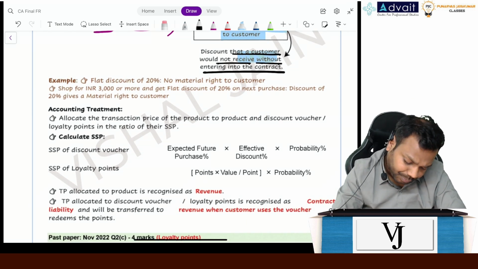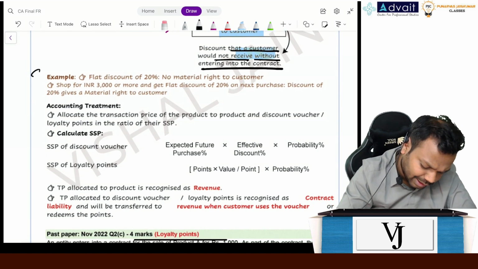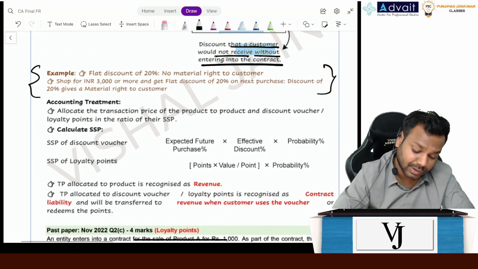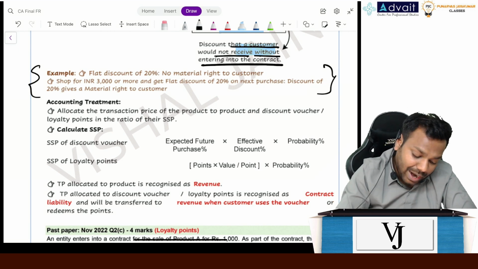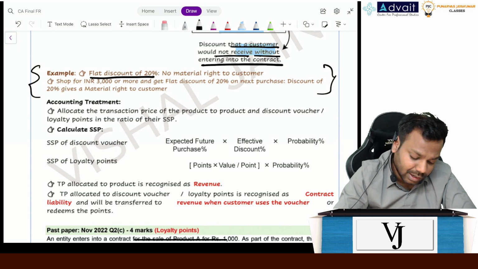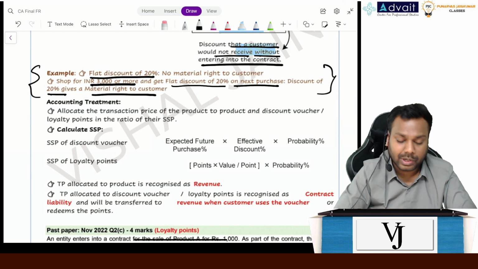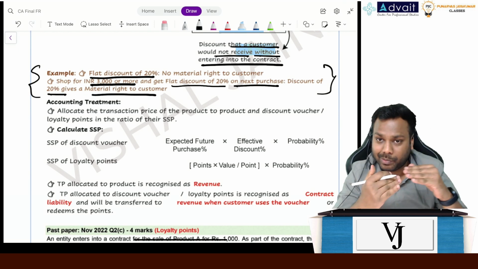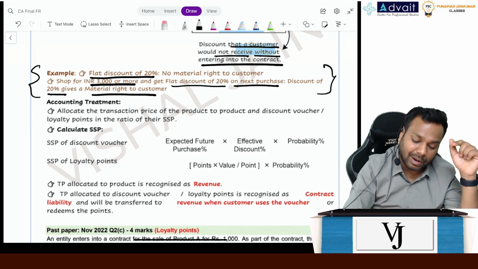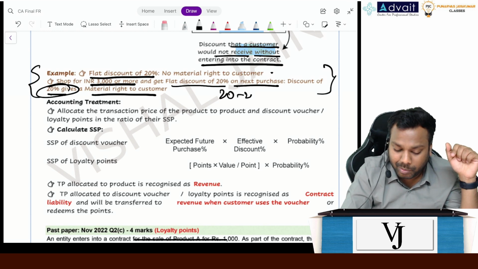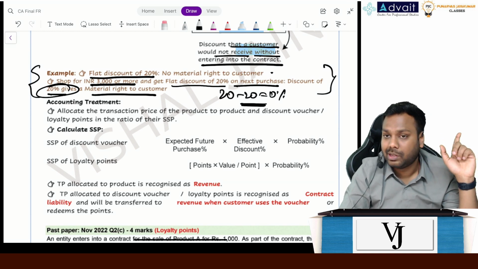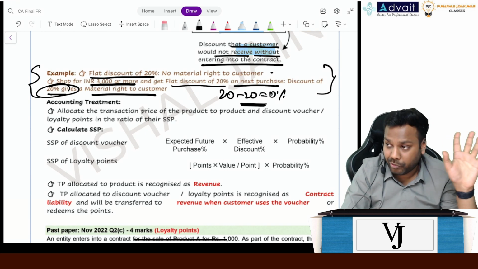Example. This example is very much easy. You can read this example, then I'll discuss the accounting treatment. Flat discount of 20%, no material right, right? Shop for INR 3000 or more and get a flat discount of 20% on the next purchase. The discount of 20% gives a material right to the customer. These two are separate. Don't think of this as one. If you merge these two, this 20% is not a material right, right? Because 20 minus 20 will become 0%. These two are separate, not one. Understood?